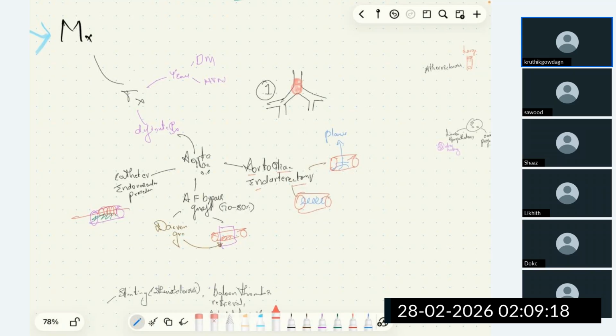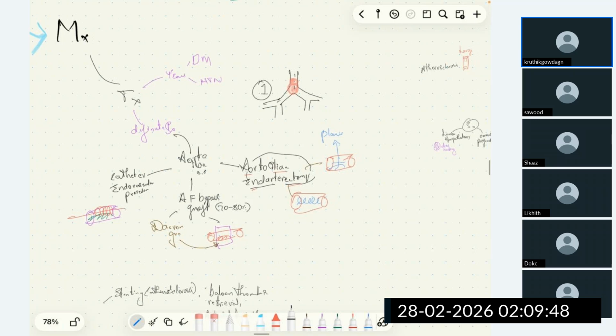So what to do? In type 1 disease, we do aortoiliac endarterectomy. It is suitable in this case. We'll go inside, perform arteriotomy, remove the plaque, place the stent, and then, not place the stent. Sorry, remove the plaque and then suture with continuous suturing.